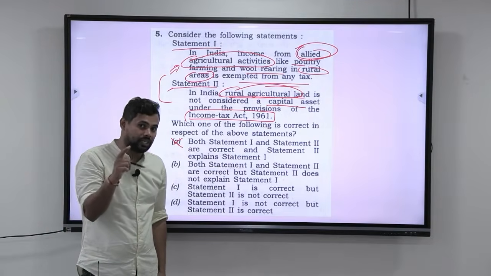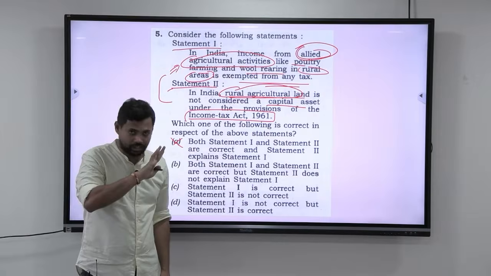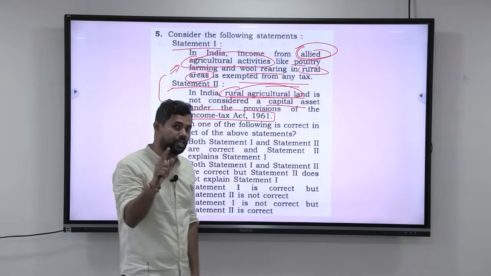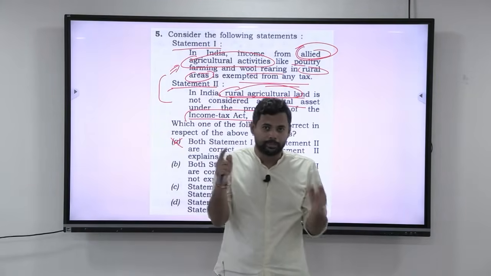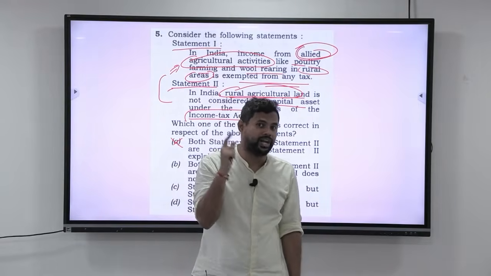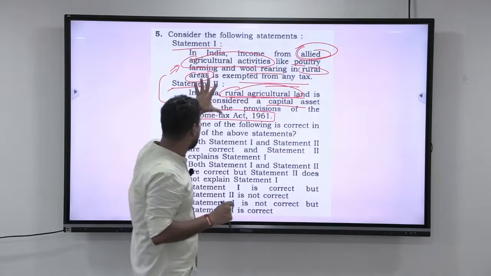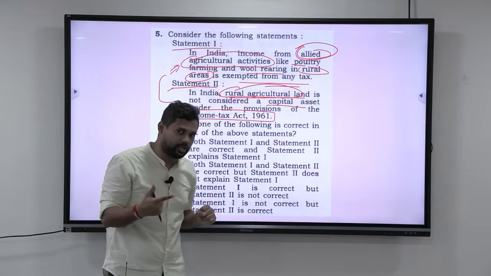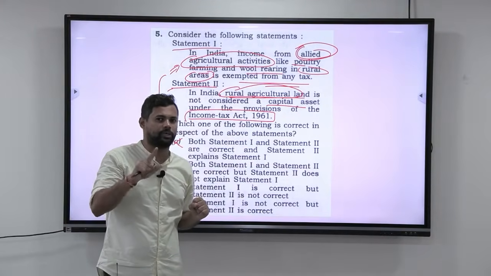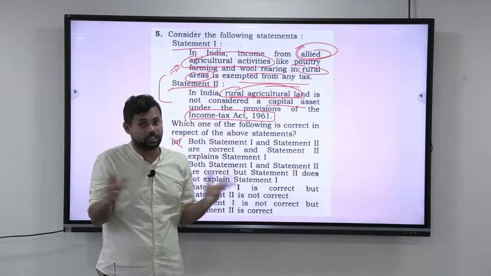And whenever there is a principle of inconsistency, that is, consistency is not there between the two statements, one of the statements is usually wrong. Two statements that are correct but still inconsistent is very rare. Keep this in your mind. So whenever there are two statements and they are inconsistent, there are very high chances that one statement is wrong and one statement is correct. Or there can be chances that both the statements are wrong.